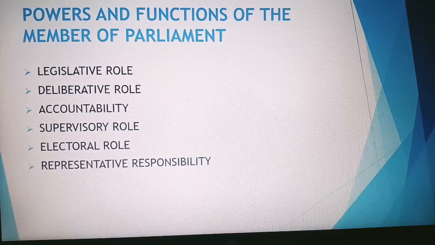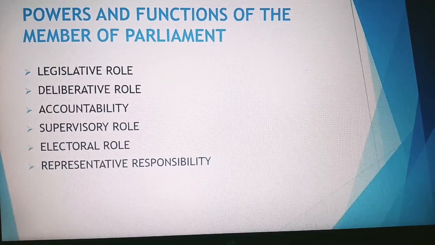MPs also supervise the executive by participating in committees like the Public Accounts Committee, Estimates Committee, Public Undertakings Committee, and various other departmental committees. The fifth is electoral role. An MP participates in the election of the President and the Vice President. The last is representative responsibility.